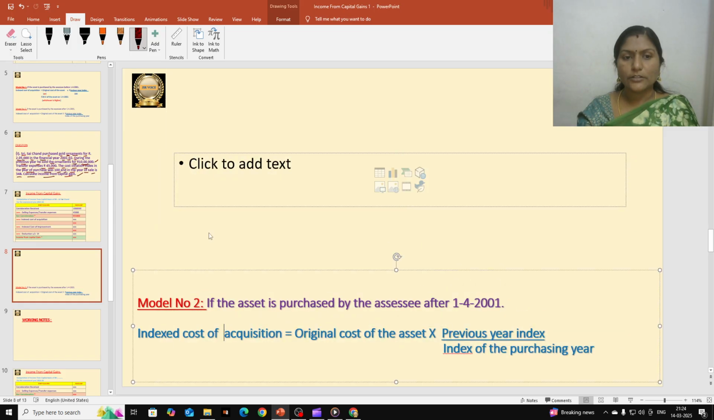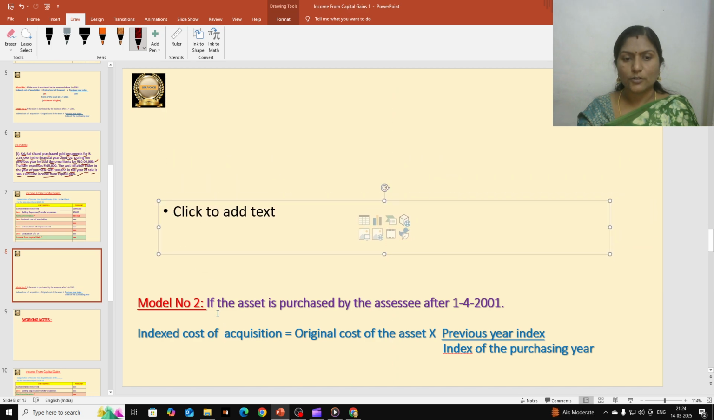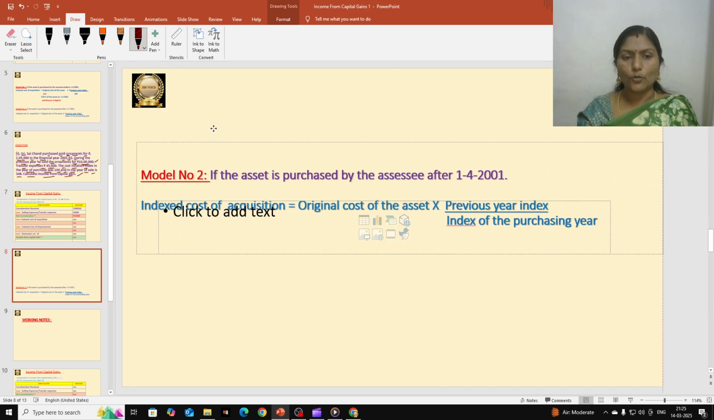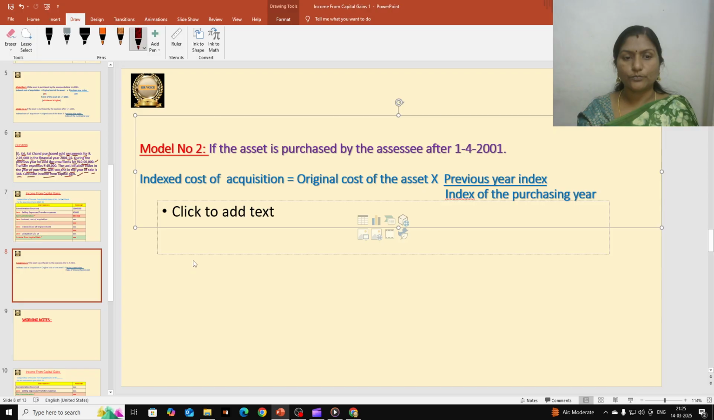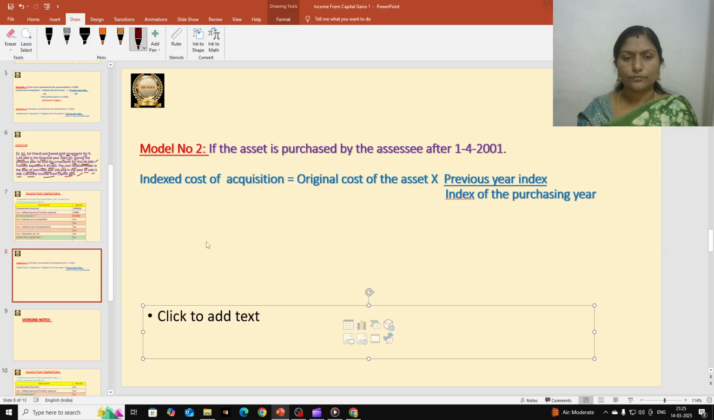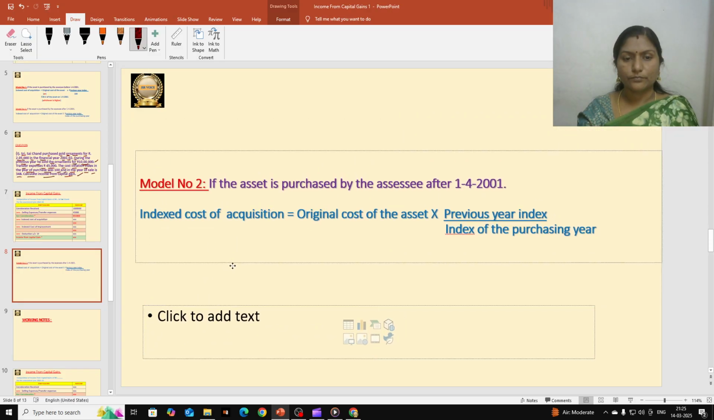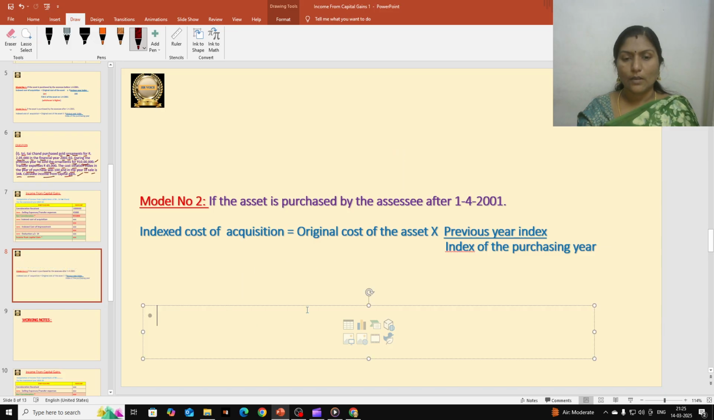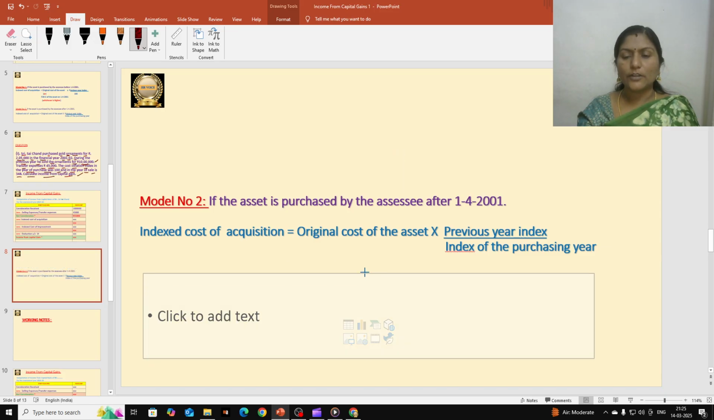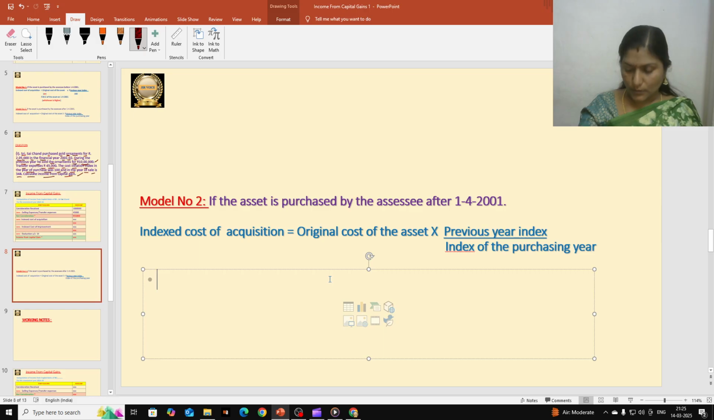So we are going to take the second one, not the first one. Okay, so model 2, we are going to take model 2. And here we are going to calculate the values. So what is model 2? Indexed cost of acquisition. This is why we are following model 1 and model 2 formulas, to calculate indexed cost of acquisition.